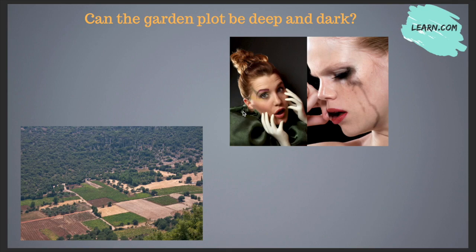Can the garden plot be deep and dark? Can the garden plot be deep and dark? Now see, one plot, as you can see on the screen, the small sections of land are called plots. This section is a plot, this green section is also a plot, small sections of plot. Now the other term plot, which is often used with reference to novels, means a story that is told in a novel.